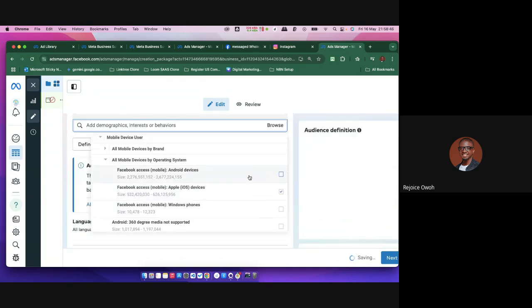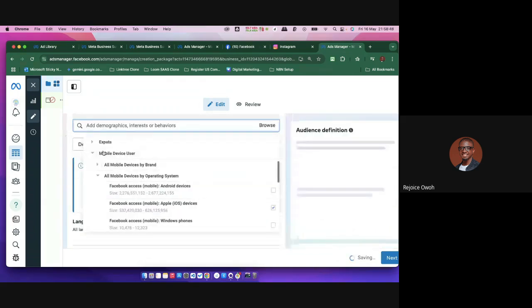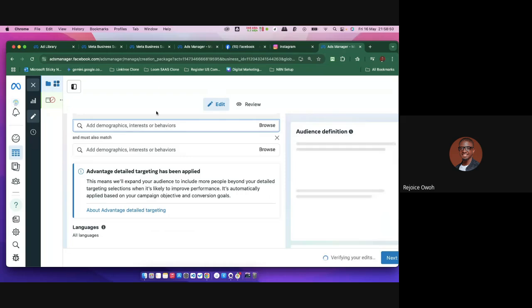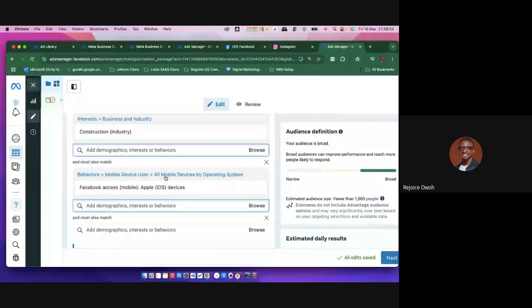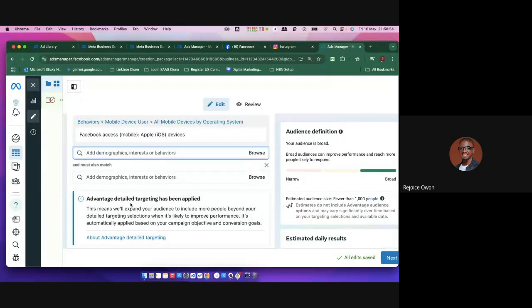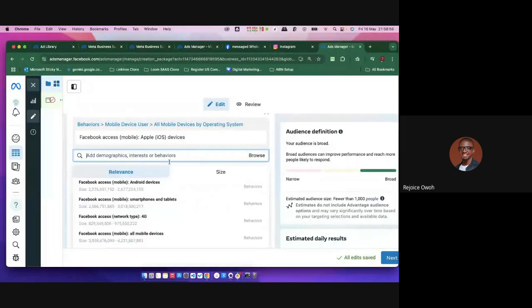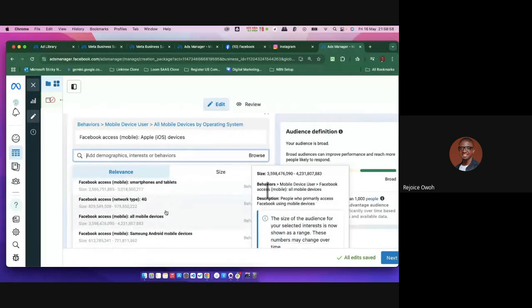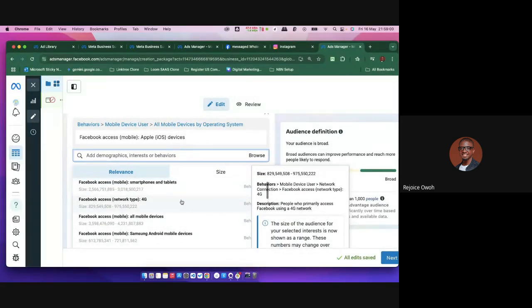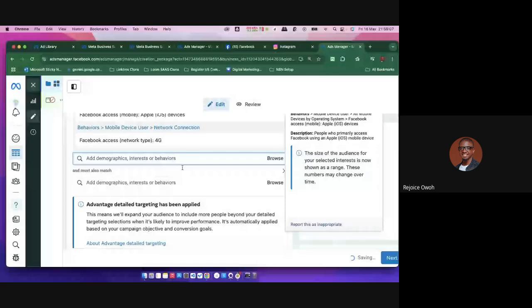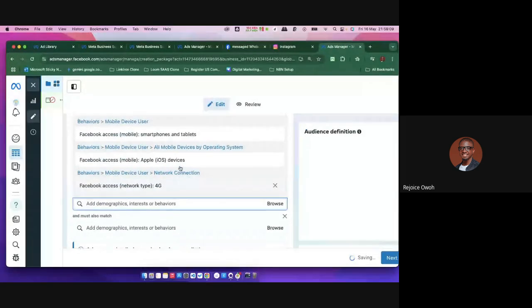Are you guys getting what I'm saying? So I'm not just saying this ad is for, hey Facebook, everybody. No, it's to people that have this and match this criteria. I can also say they also have access to 4G type of internet, right? Which means I'm not saying this to people in remote areas. So this literally means this is a kind of person.